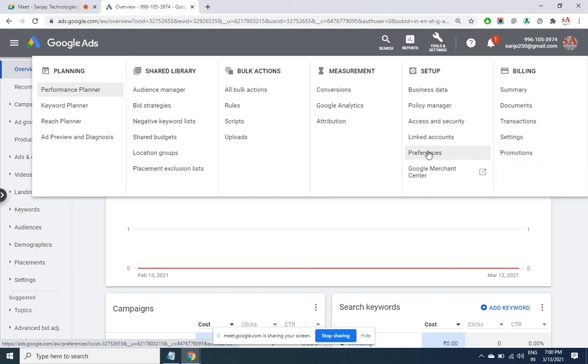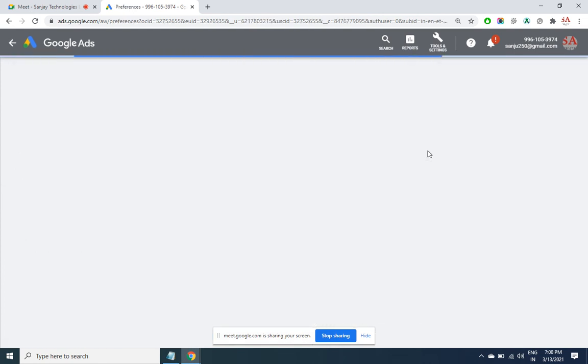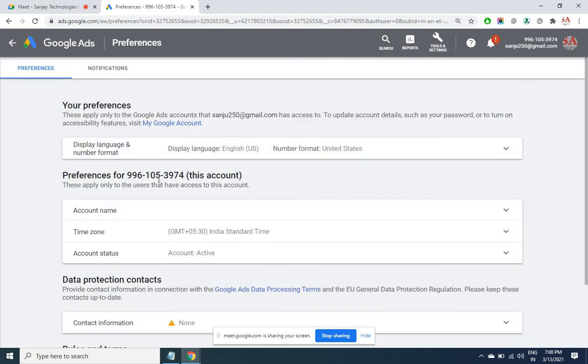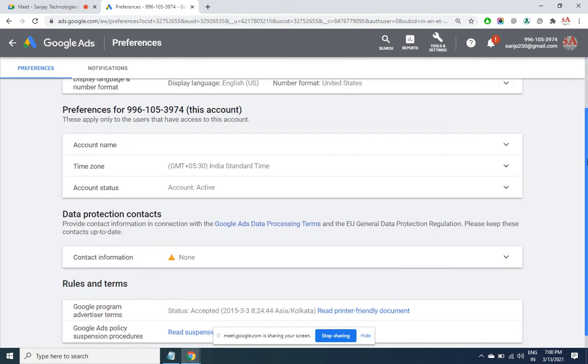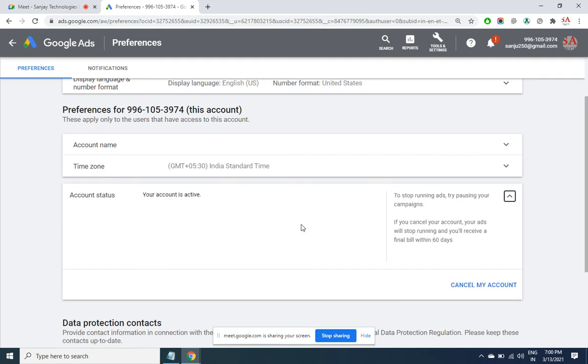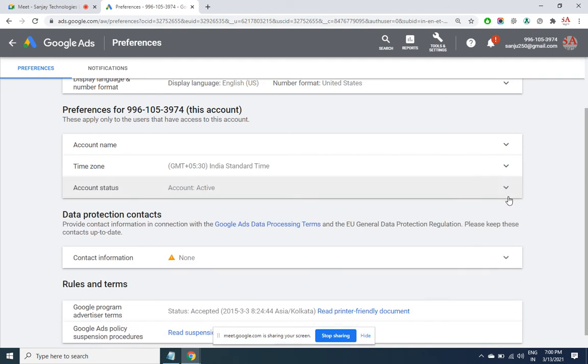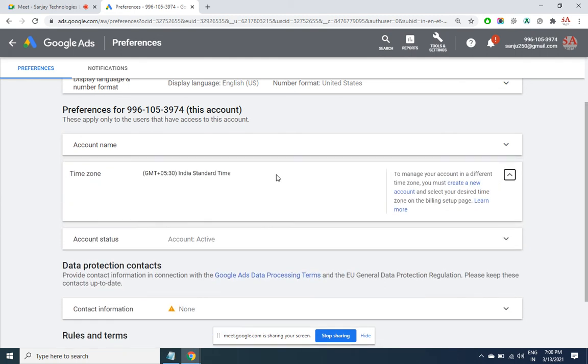Preferences, your account preferences. When you click here, you can change the timing, language, currency. If you want to close the account, this is the way to close an account. Cancel my account. You can change your time zone.